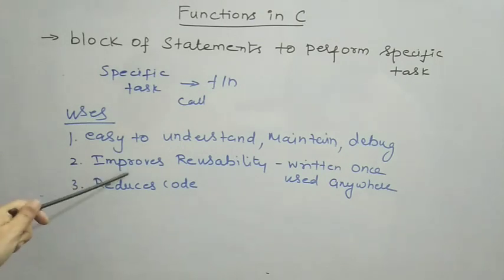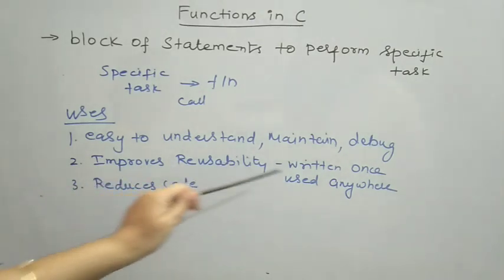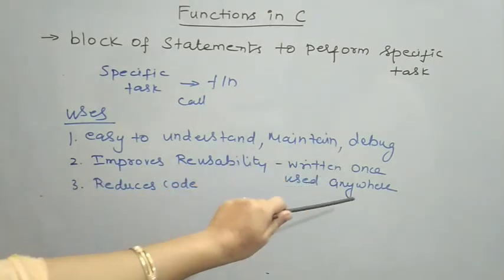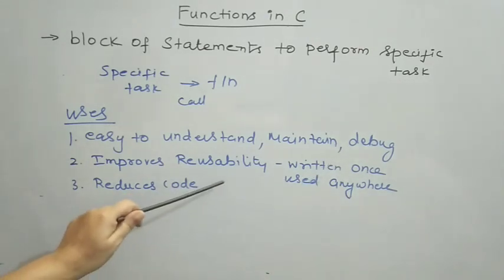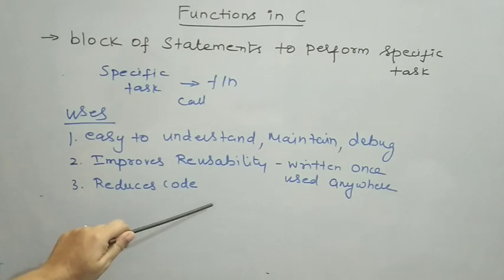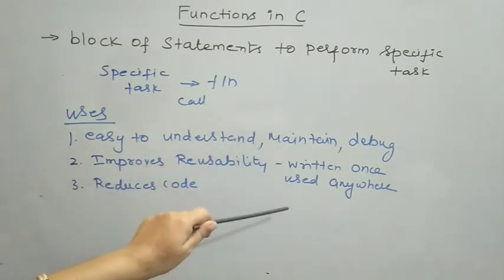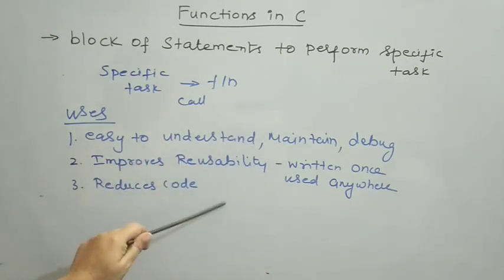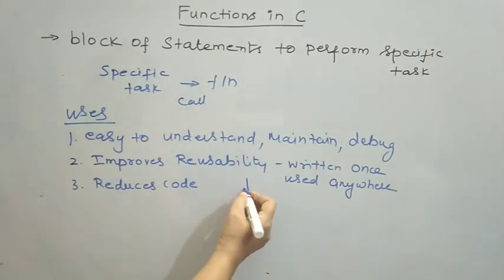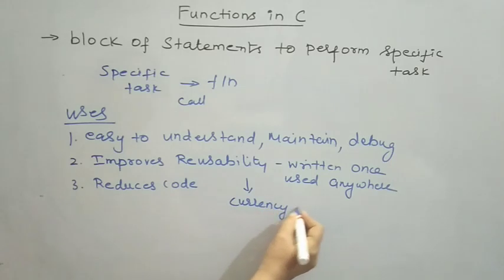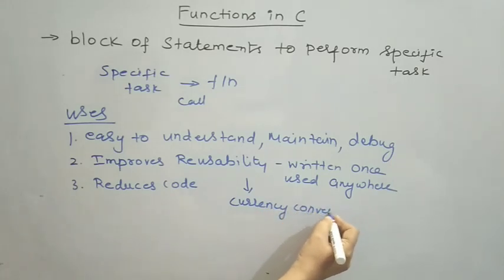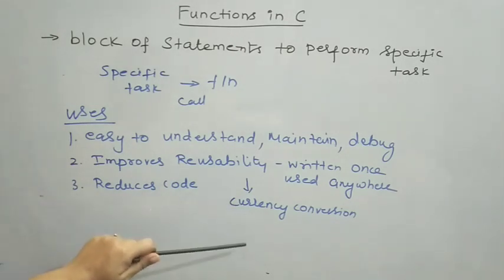Next, it improves reusability, that is, write once, use anywhere or many times. If I have written a function in one application, it can be used in another application that needs the same functionality. For example, take a currency conversion function. For performing currency conversion in a banking application, we write a function.